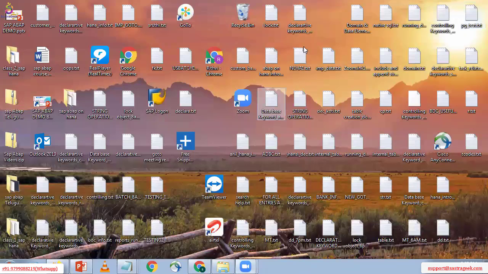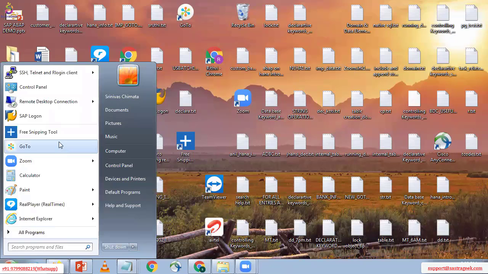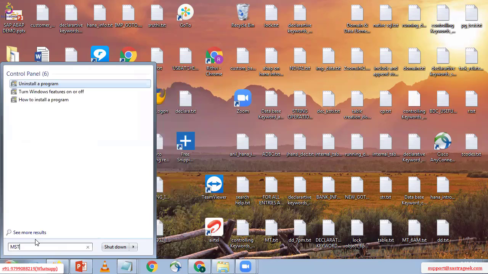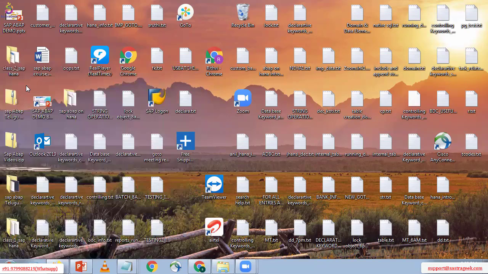Actually, I think all of you have an idea about the remote desktop. First of all, click on the start button. If you click on it, you can see the remote desktop connection. If you do not find it, then enter the keyword MSTSC. Then the remote desktop will automatically come. Then just click on it.